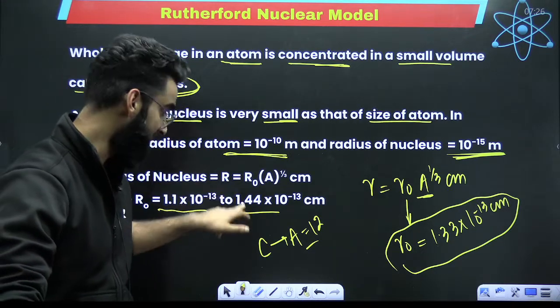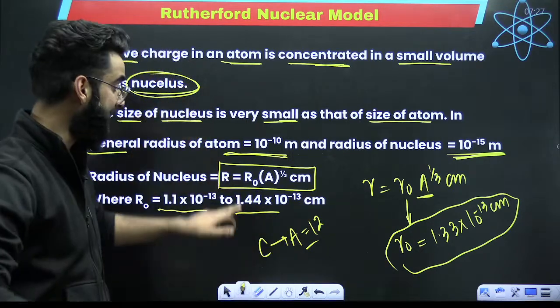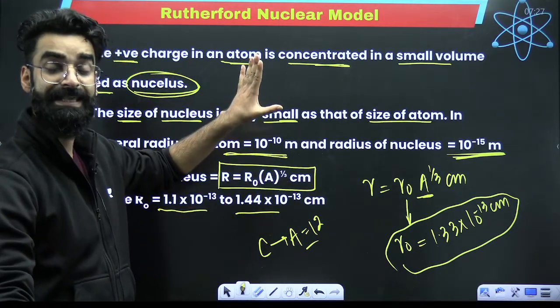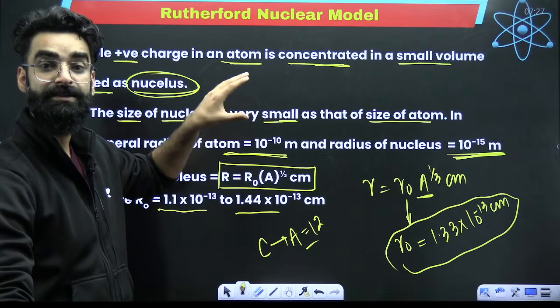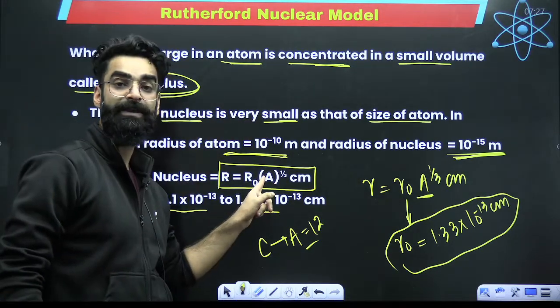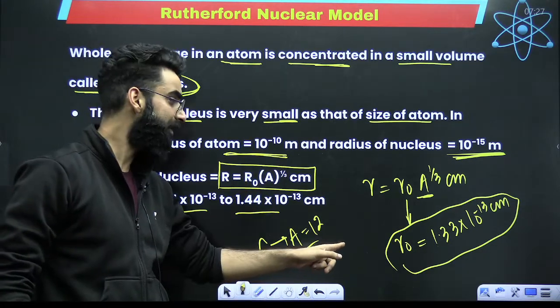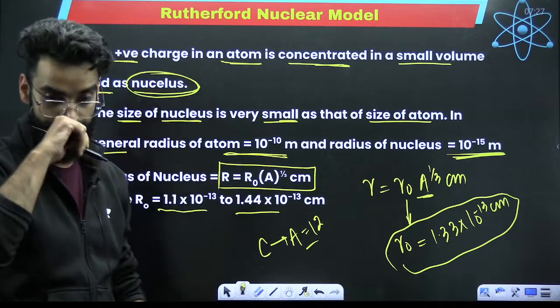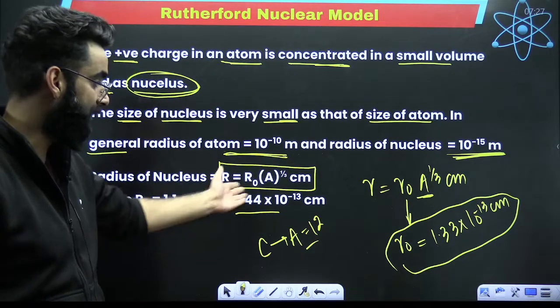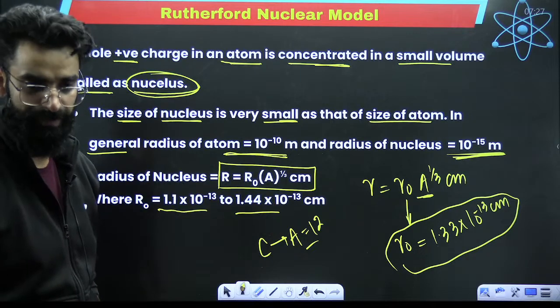So this is the result by means of which you can calculate the radius of the nucleus. R is equal to R naught, A raised to the power 1 by 3. Let's say you want to calculate the radius of the nucleus of carbon. That means the A value has to be 12. The R naught value will be taken as 1.33 into 10 raised to the power minus 13 centimeters. And at the end, you will get the radius in centimeters. So this result you have to remember.